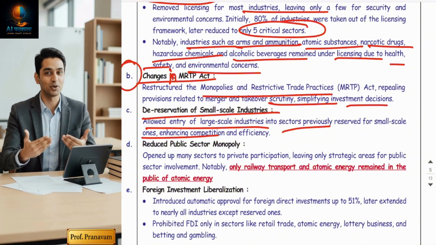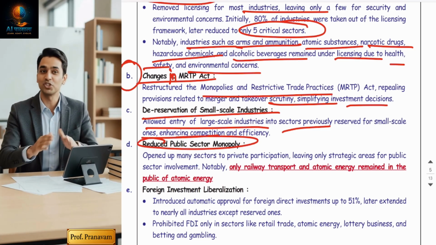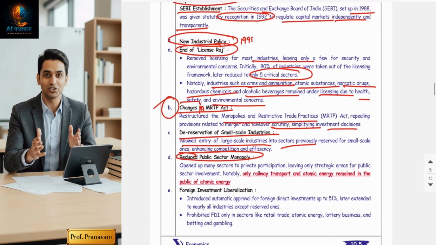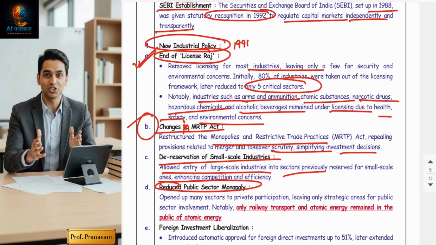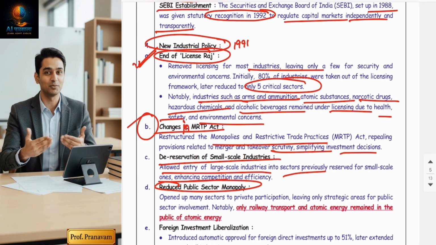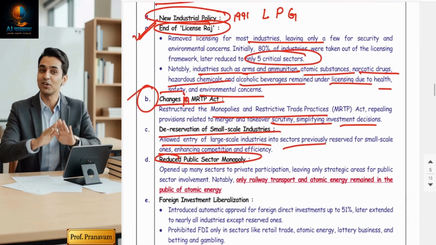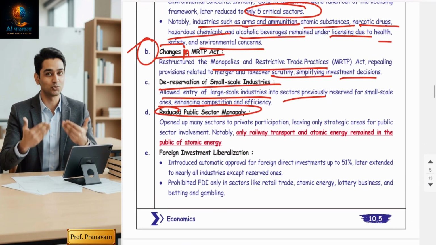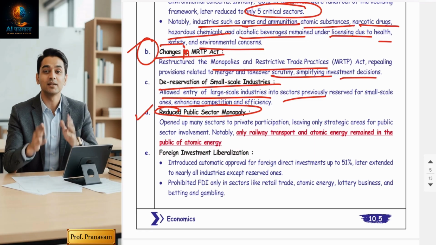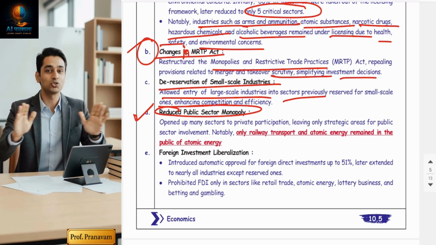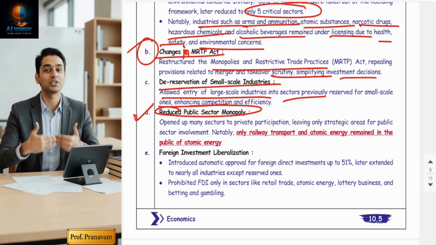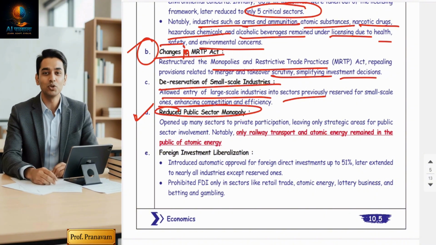Now the major one, reducing public sector monopoly. The two major things which have taken place are liberalization. That's why we say, guys, the new industrial policy has three pillars: liberalization, privatization, and globalization. LPG, these were the three basic pillars of the new industrial policy. After ending the license Raj, the second most important and remarkable decision was reducing the public sector. After 1991, the government decided they will never do businesses. They will just run the country. Their primary focus is just to run the country, right?